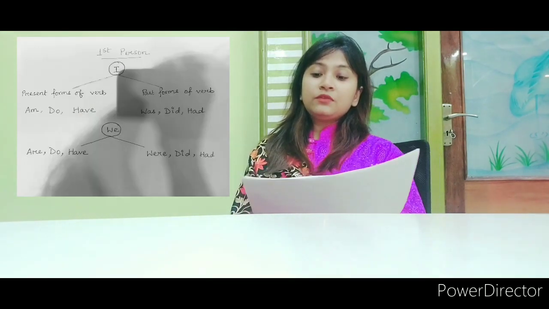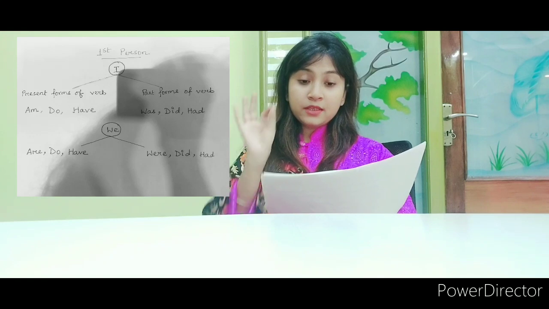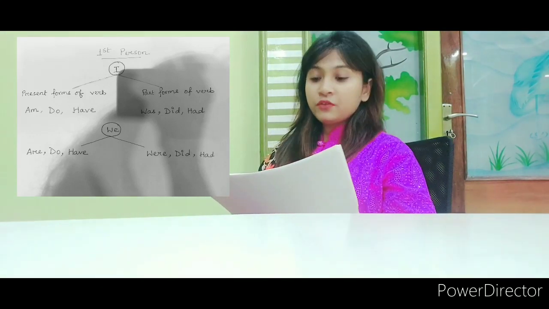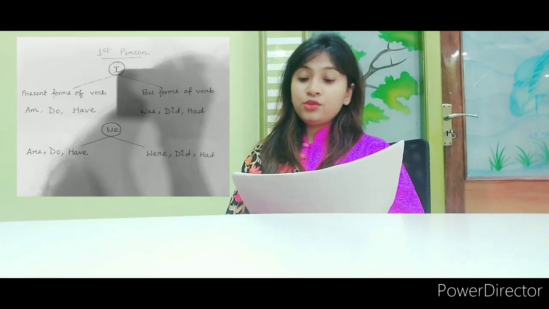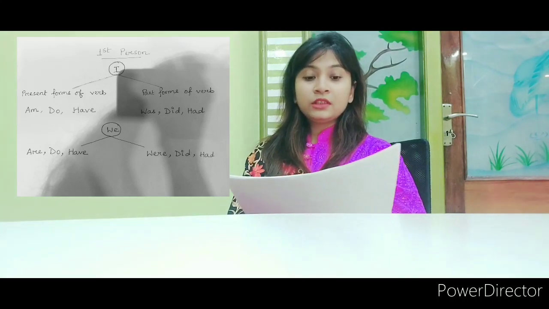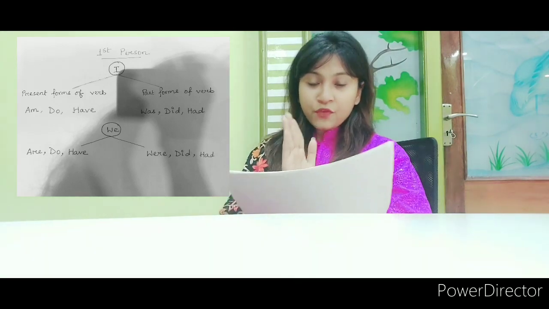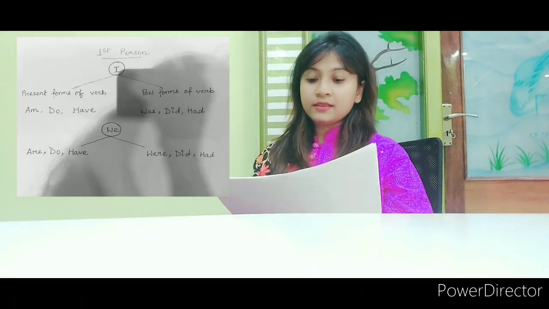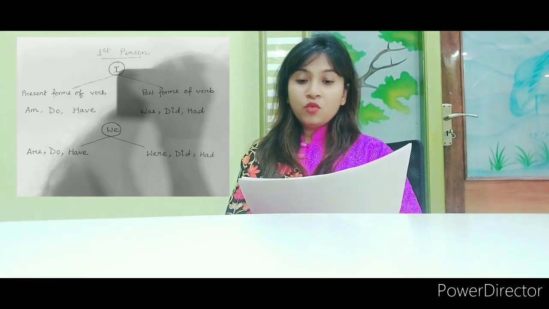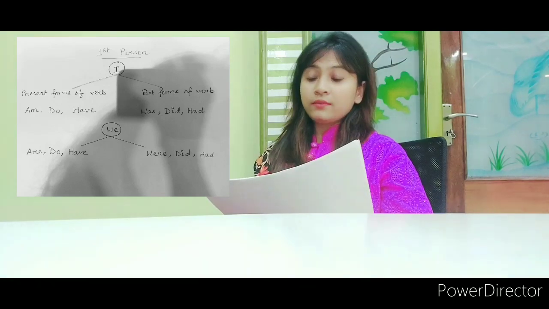Okay, starting with the first person, I. The present forms of the verb associated with I are am, do and have. The past forms of the verbs associated with I are was, did and had. Moving on to the first person, we.